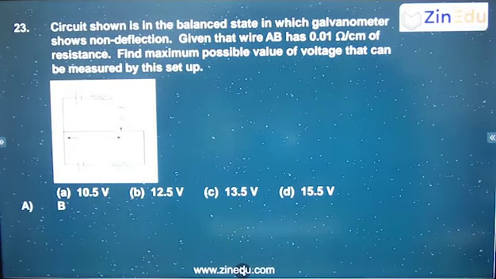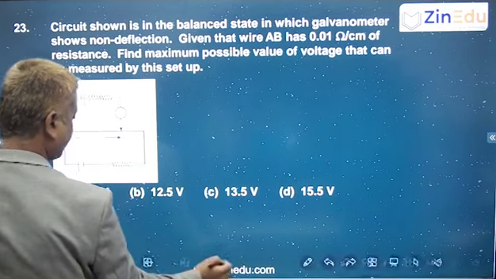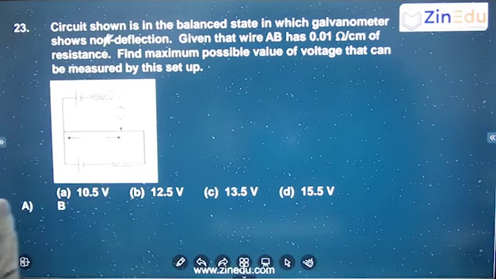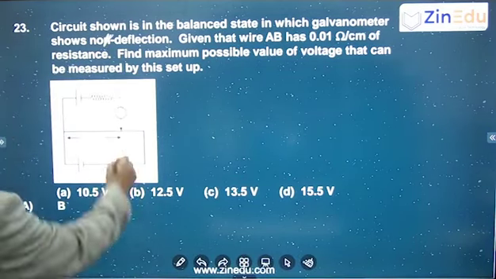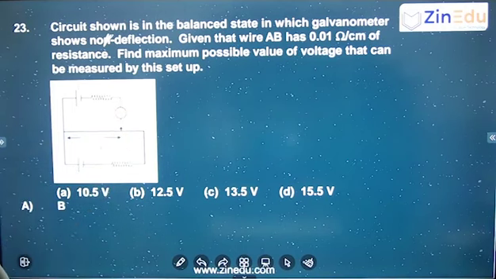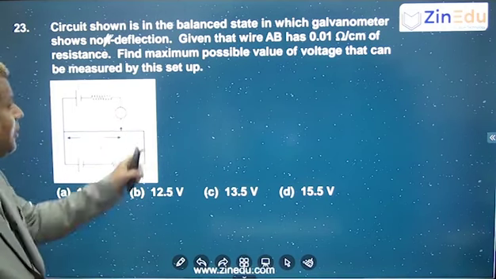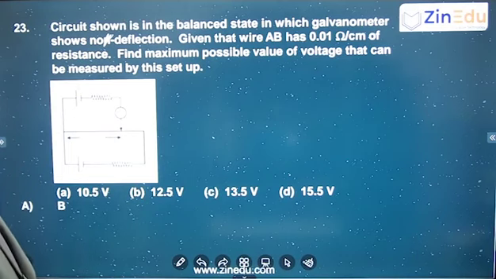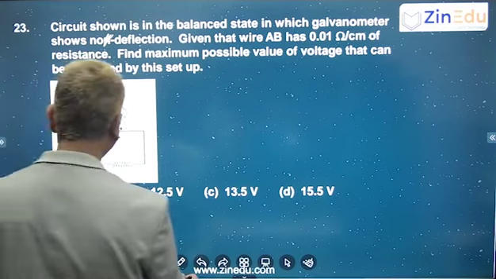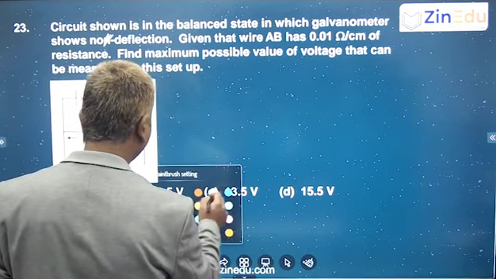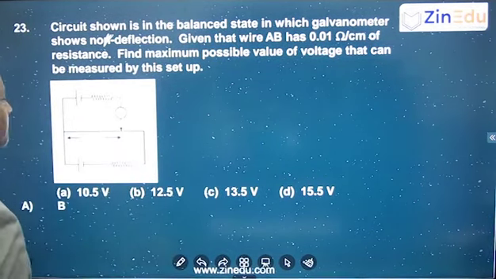The circuit shown is in the balanced state in which the galvanometer shows no deflection. So this is showing zero deflection. Given that this wire AB has 0.01 ohm per centimeter of resistance, find the maximum possible value of voltage that can be measured by this setup. How much maximum value of voltage can you measure by using this particular setup? For that, see here.